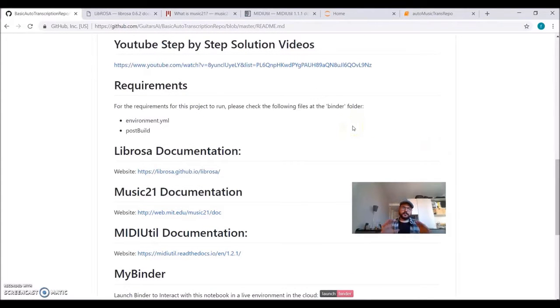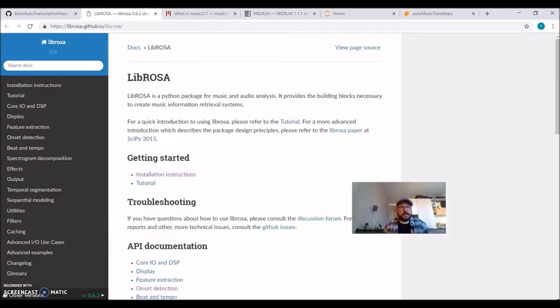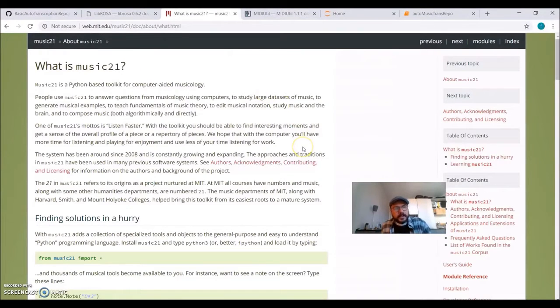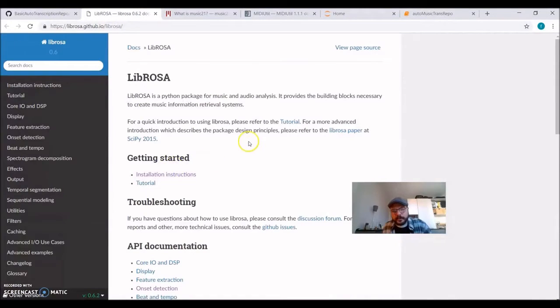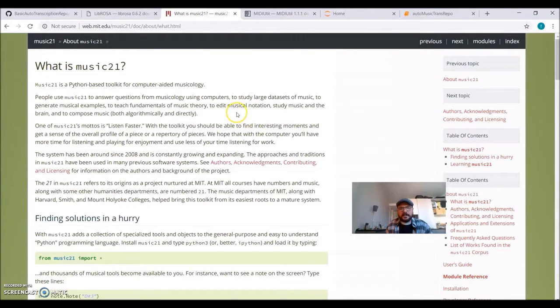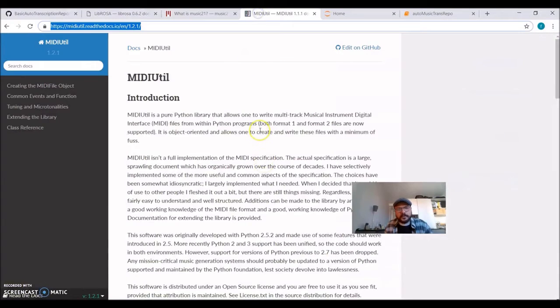We will basically use two great Python packages. One is Librosa, which is a package for music and audio analysis. It's very powerful. There are a lot of tools already built in. You don't need to implement them by yourself. And another one that I like very much is Music21, a toolkit for computer-aided musicology. Very powerful. I think one is from New York University. The other one is from MIT, if I'm not mistaken. I'm also using here MIDI util, which is a Python package also to use MIDI.